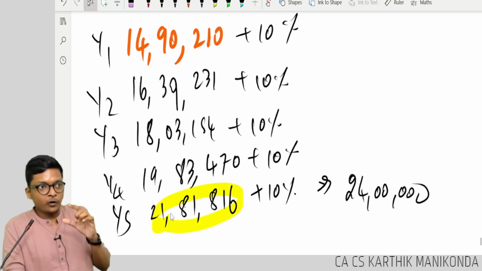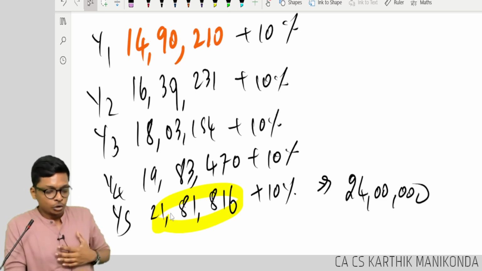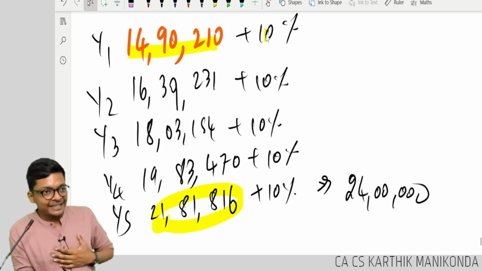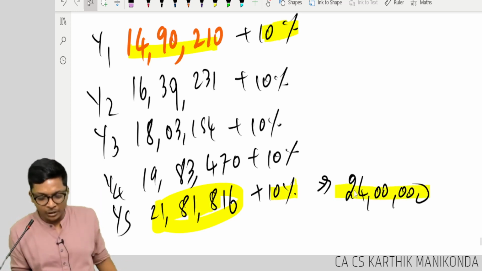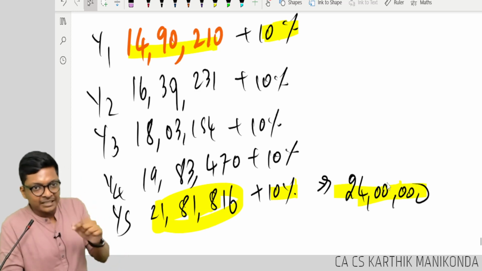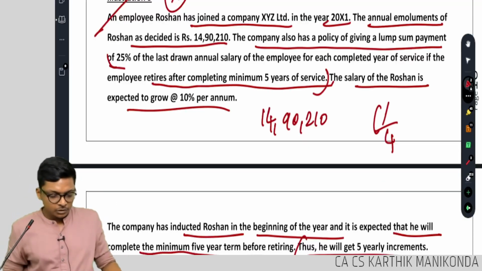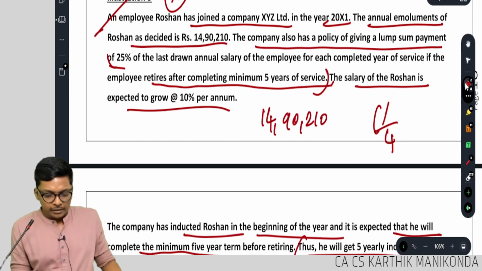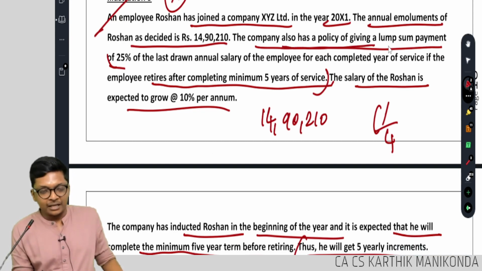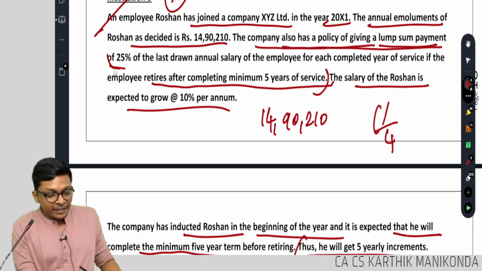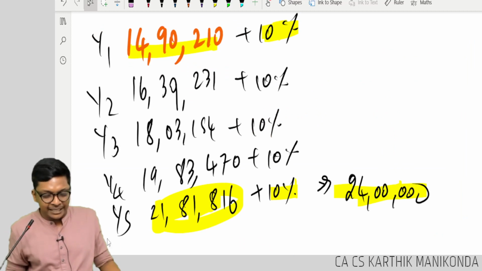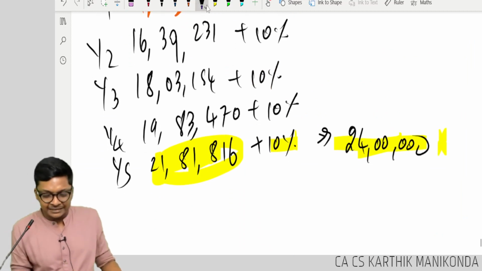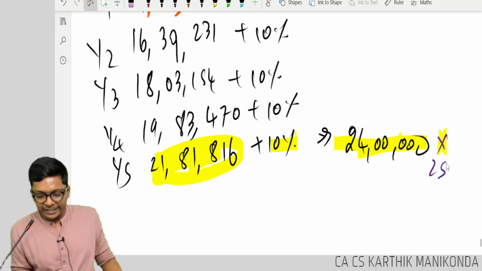Why? The formula is last drawn salary. So, year 1 ending is getting promotion. Hike means year 5 ending also he will get hike. So, I will take that. But is he going to be given 24 lakhs? What is the equation saying? The company also has a policy of giving a lump sum payment of 25% of the last drawn annual salary. That means he will get only 24 lakhs into 25%, 1 by 4, 6 lakhs.